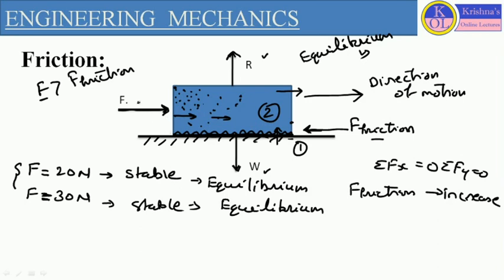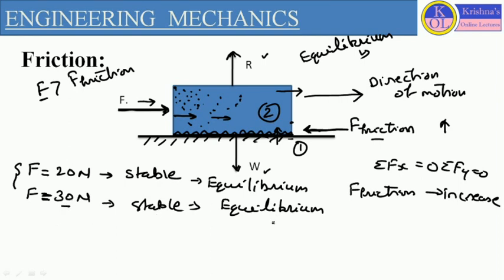And if we are continuously increasing the applied load, simultaneously the value of friction force will also increase. So if we consider the variation in the applied load, the friction force will also vary and increase with the increase of applied load. Here we are increasing the applied load to 30 Newton.